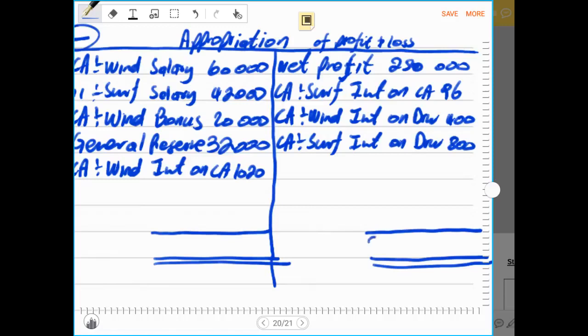That gave us 251,296. Then you say minus 60,000 rands, minus 42,000 rands, minus 20,000 rands, minus 32,000 rands, minus 1,020 rands.